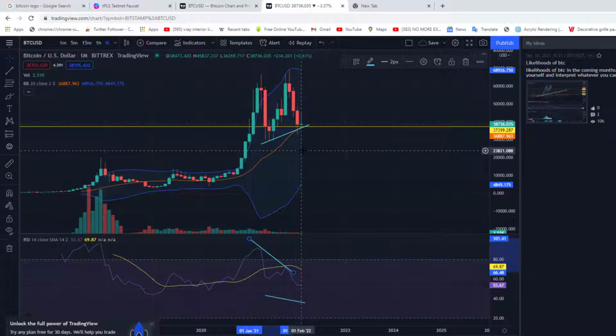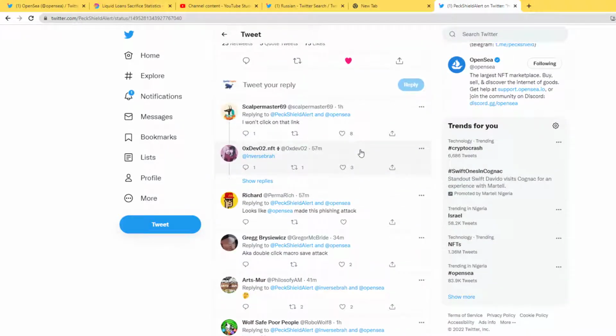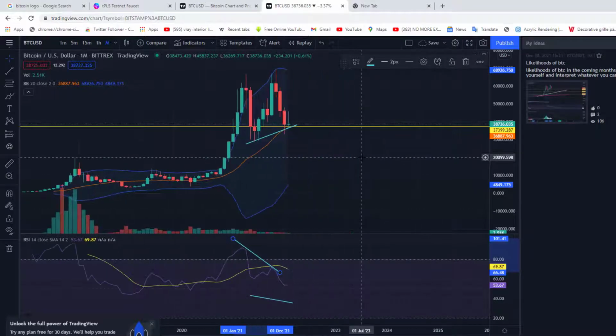But the second reason why it is important for Bitcoin to get back to the 20k region is because in the market, a lot of people are in euphoria, especially about the NFTs and all that. You can see what is happening. There was a particular guy who was supposed to make some billions. I mean, I think $1 billion was bid for his NFT. The guy turned such an offer down. So when people are very euphoric about a coin, about the market, it shows that the market is done.